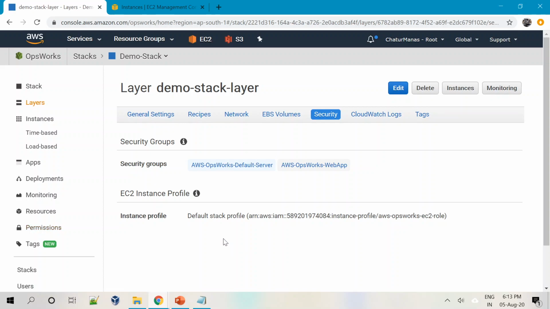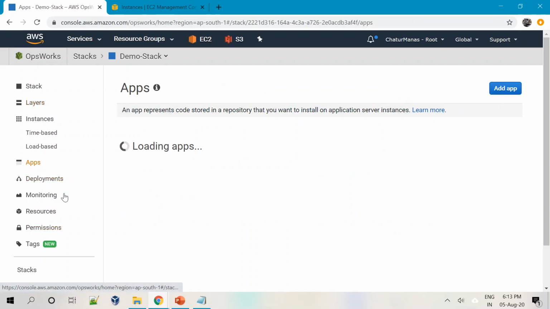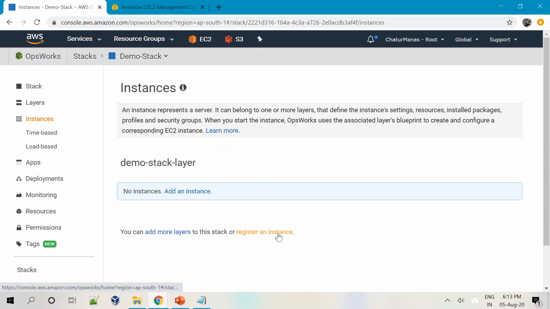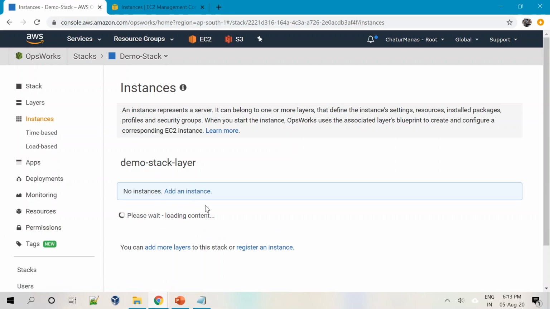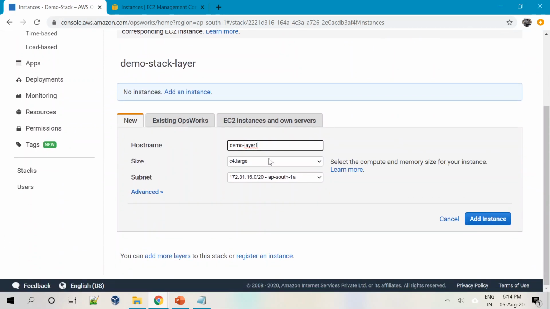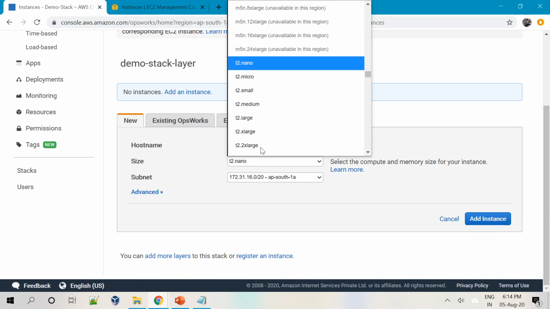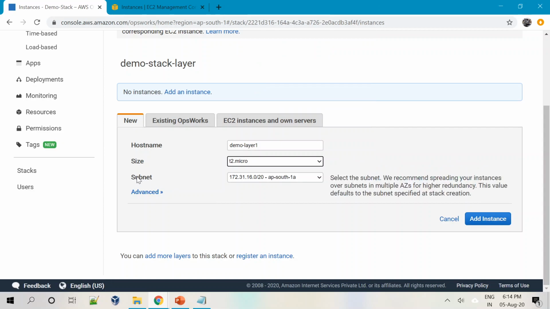So we did that. Now what we will do, we will go ahead and create an app. Okay, so currently there are no applications. We just created the infrastructure, even though the infrastructure is still not ready. So let's create an instance first, because we also need an instance to host an application. So we just created the underneath infrastructure. Now we will create an instance, and let's say add an instance, and then it will ask you what should be the host name. So it's demo layer 1, and then size, let me stick to T2 micro, which is part of the free tier, and the subnet is this.